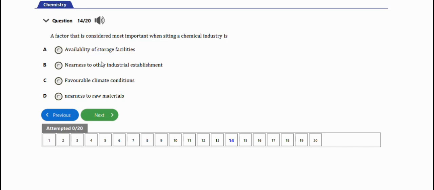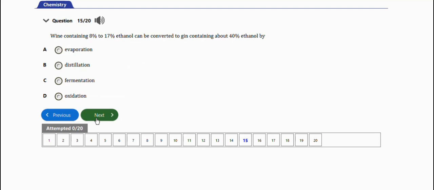So guys, all these factors are important, but the most important one here is option D, nearness to raw materials. Okay, so that's it for this question. The next question says wine containing 8% to 17% ethanol can be converted to gin containing about 40% ethanol by distillation. Option B. So that's the answer.